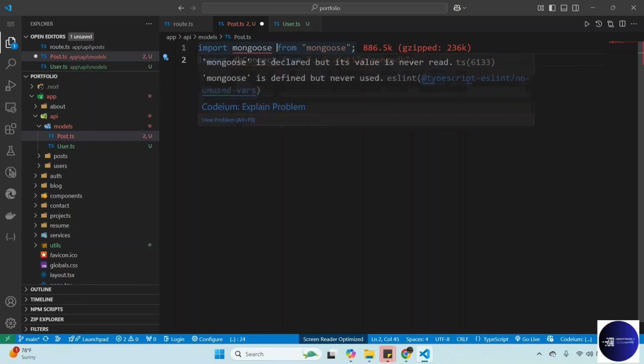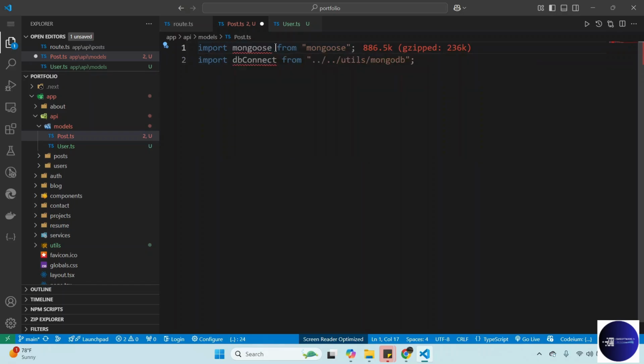But first of all, for mongoose, we need to import mongoose, and then also import Schema, and then also import Document. So there's a couple of things you need to import in here.